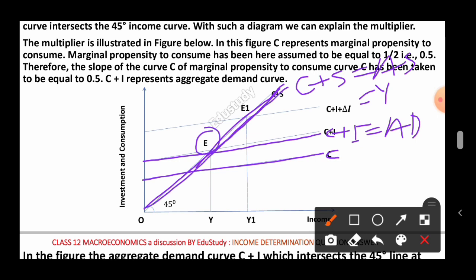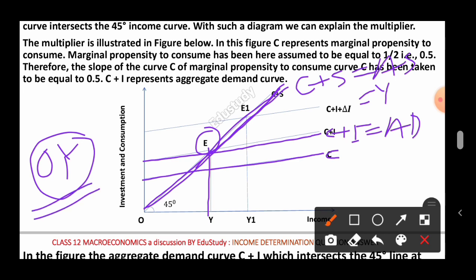So E is the equilibrium point here, and at this equilibrium point the level of income is OY. OY is the level of income. That means when aggregate demand equals aggregate supply, at that moment equilibrium happens in the economy and the OY level of national income is determined.